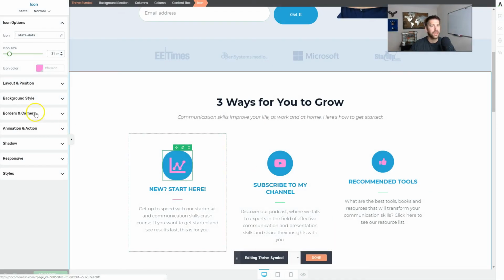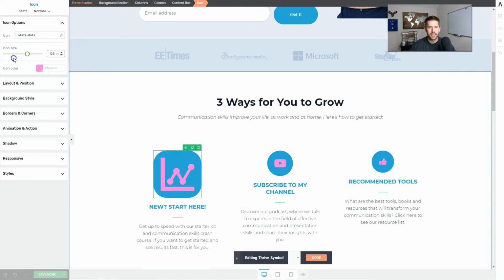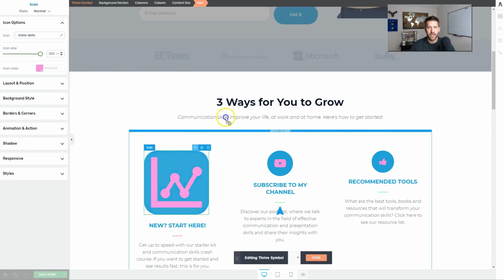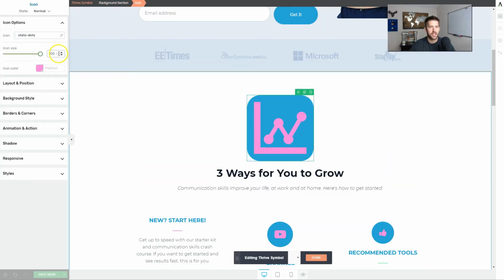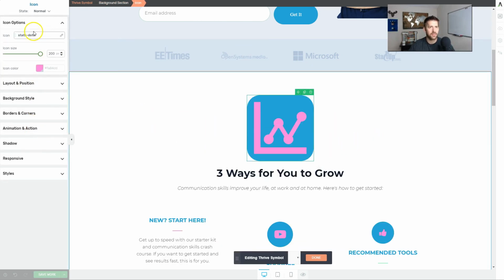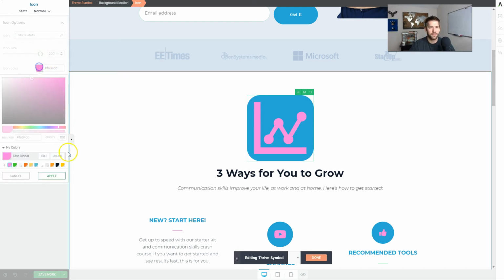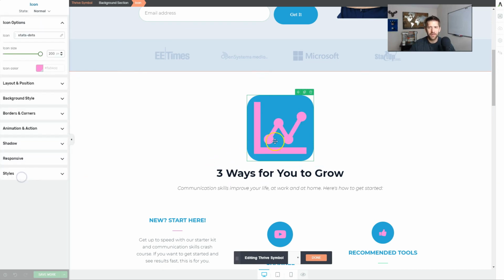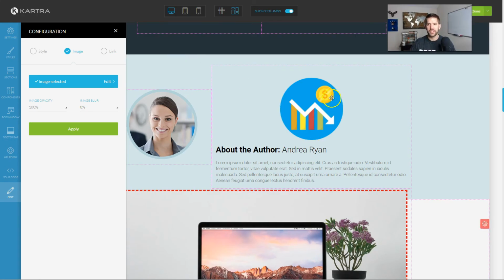But I can pull it in, and then with icon size, the difference here is that because it's a scalable vector graphic, it can get as big as you want. Let's pull this guy right here. This can get as big as you possibly want, and it'll still look good. I guess it's maxed out here somewhere. There's, again, some other sections that are conflicting here. But you can change the color you want all over the place. I can make it gray. None of those restrictions are there, but they're also just very simple drawings, whereas you get these nice little icons that are multicolored, and it looks like a good featured image here in Kartra.